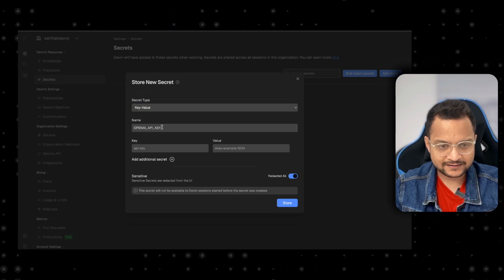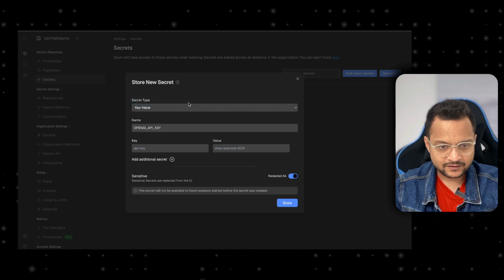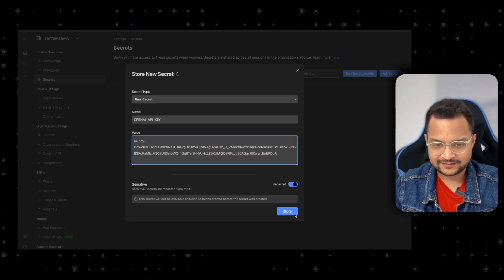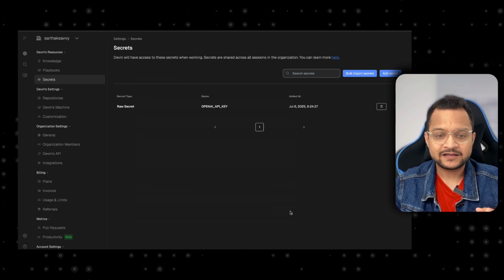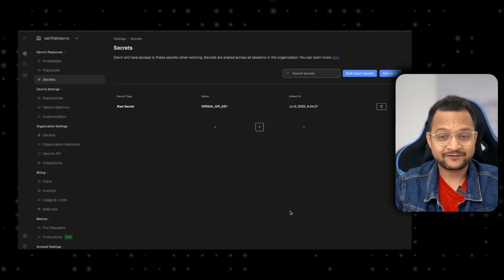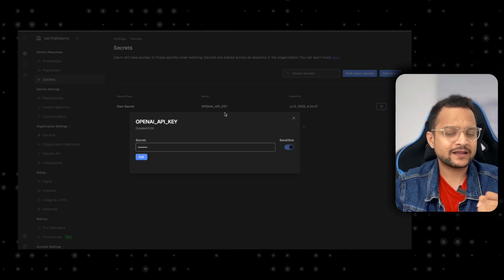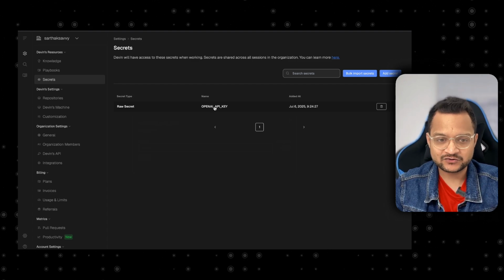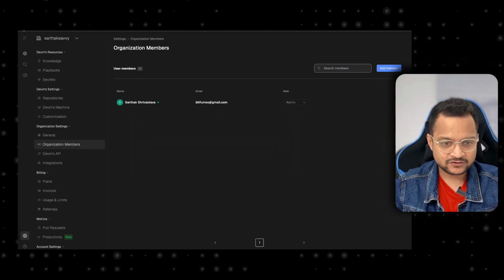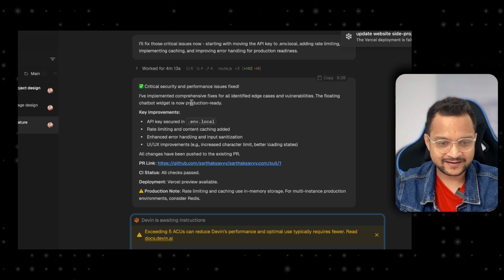So it's a key, and the key is this. Okay, raw secret is there. We are storing it, and now Devin can directly use it whenever needed. Whenever it says we need the OpenAI key, it scans the secrets and starts using it. Okay, let's get back to our session, and finally it says everything is fixed.